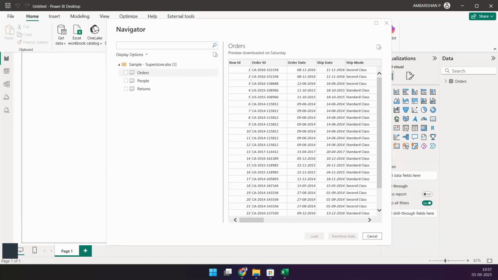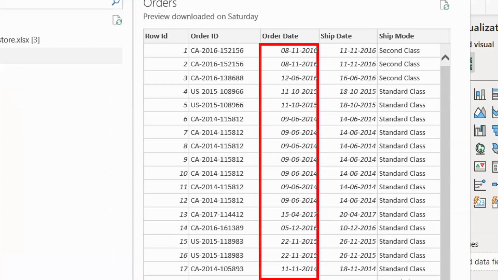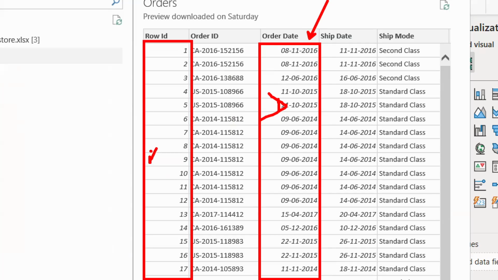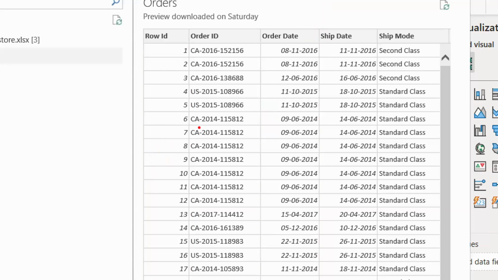So we talk about data type whenever we look at a table. Okay. What is a data type? Let's look at it. So this is a date data type, correct? There is a date related information. So we call this a date data type. There is a text data type here. This is more like a text, and this can be called in different ways in different tools. It can be string, it can be text, it can be varchar. You can call this any way you want, right? So this is text for you. And then there is numbers. Yes or no? There are numbers, whole numbers, decimal numbers, percentages, different formats of your numbers. These are all different things. So you have different data types. What are we talking about? We are looking at the data and what is the kind of that data? What is the type of that data? That's what is called a data type, right?